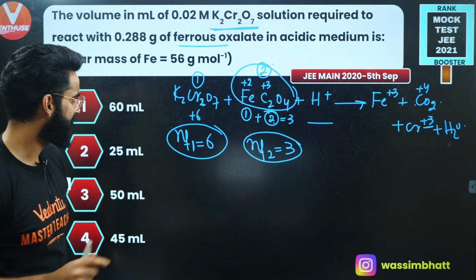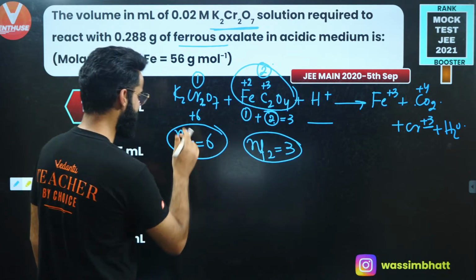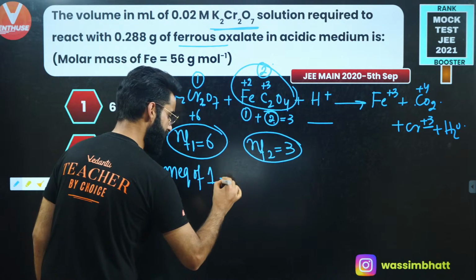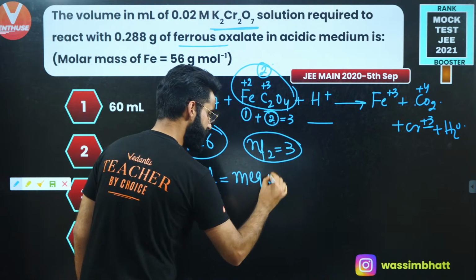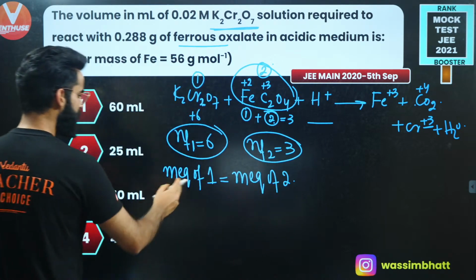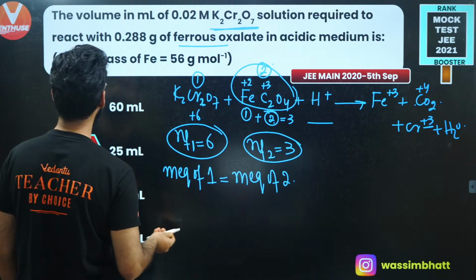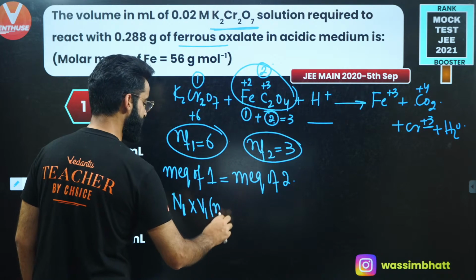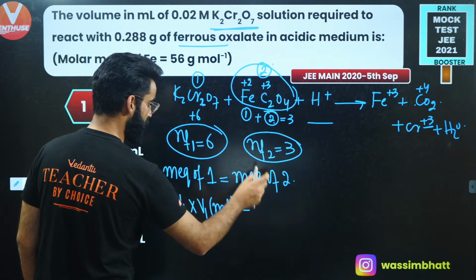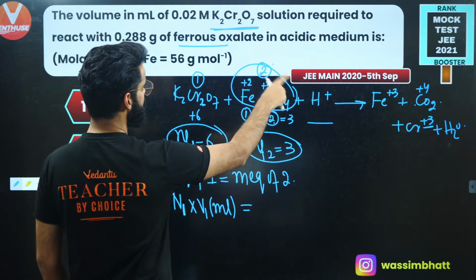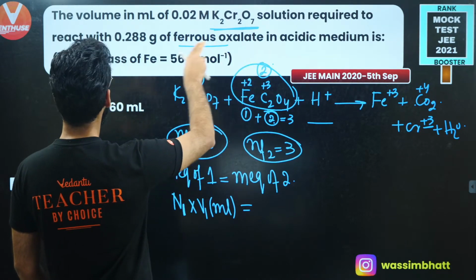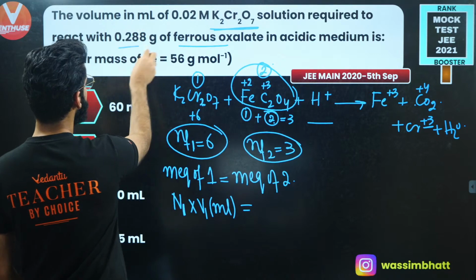Now as per equivalent concept, you can clearly see milli-equivalence of 1 reacted should be equal to milli-equivalence of 2 reacted. Milli-equivalence of 1 will be equal to normality of 1 multiplied by volume of 1 in milliliters, which is going to be equal to milli-equivalence of ferrous oxalate. I'm given the mass of ferrous oxalate.